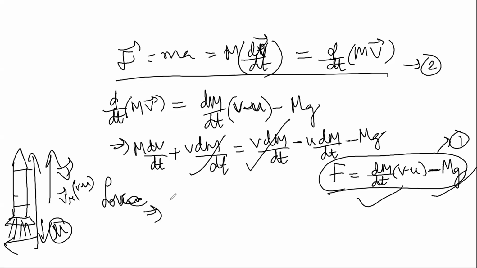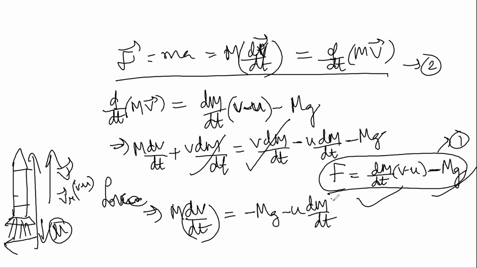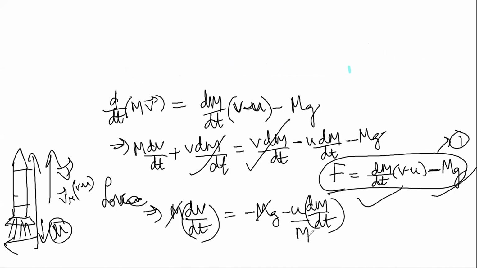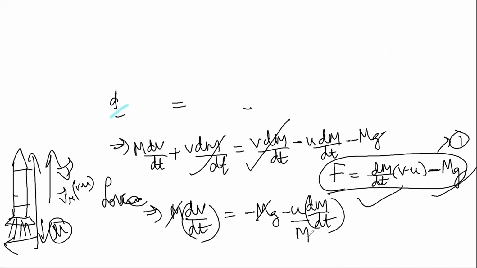What do I remain with? m dv by dt equal to minus mg minus u dm by dt. Now if I divide by m on both sides, the m gets cancelled. Just by substituting Newton's second law, I have obtained this equation.